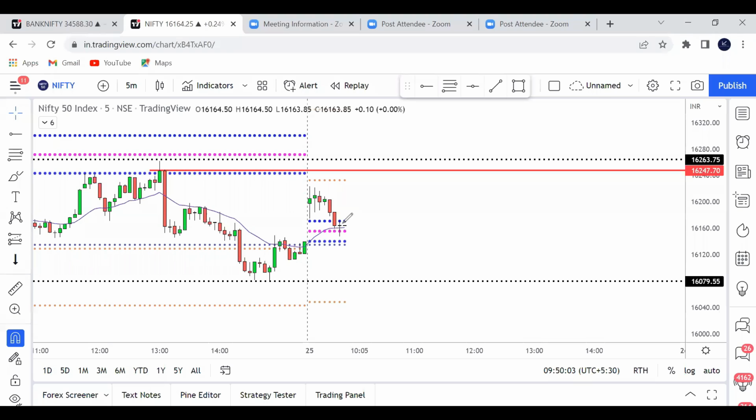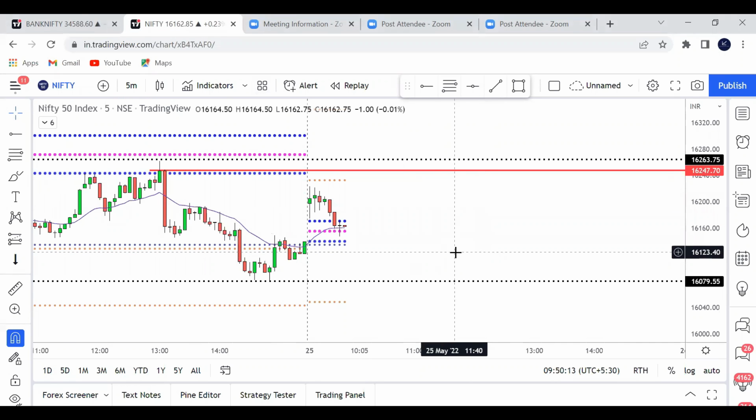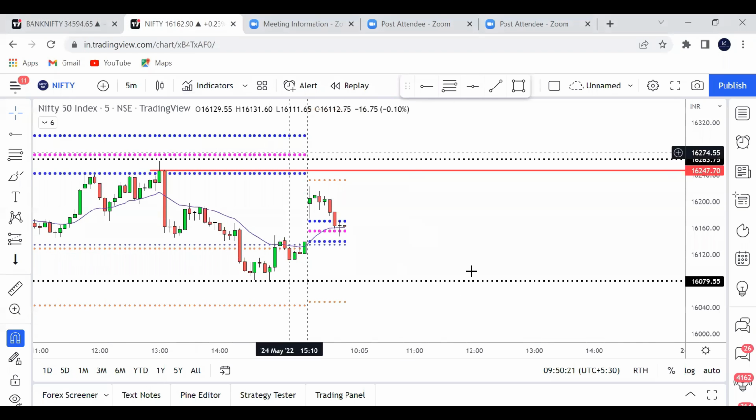It is making a kind of pin bar, but still not a convincing candle to go long, even though it's at the CPR. Let us wait for one more candle, and if I see the next candle also bullish, then I might go long in Nifty. If the next candle is a big bearish candle, then I would be going short in Nifty.